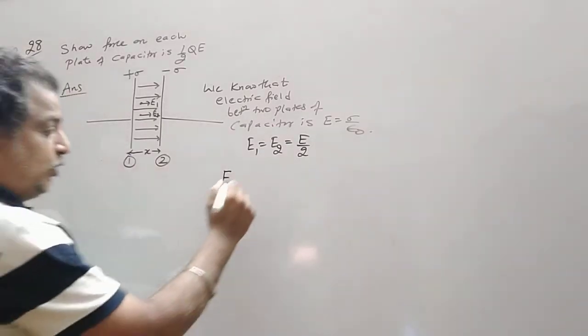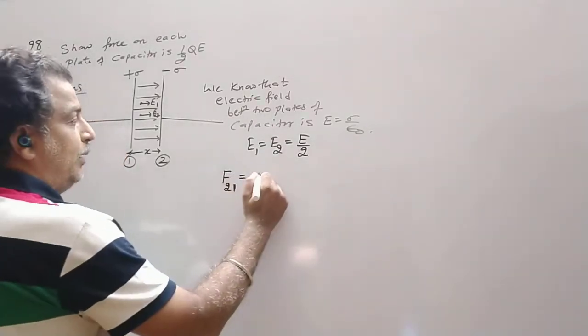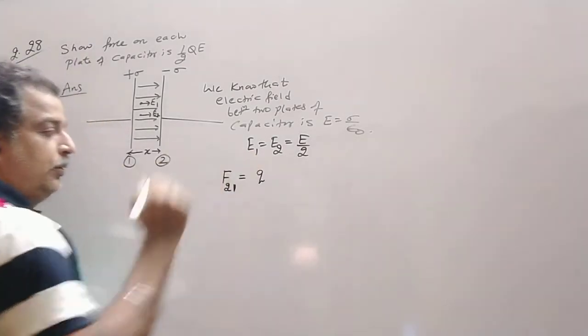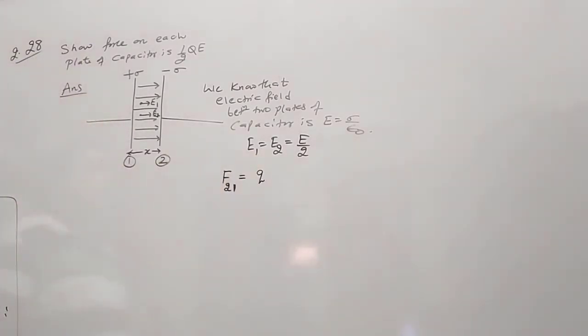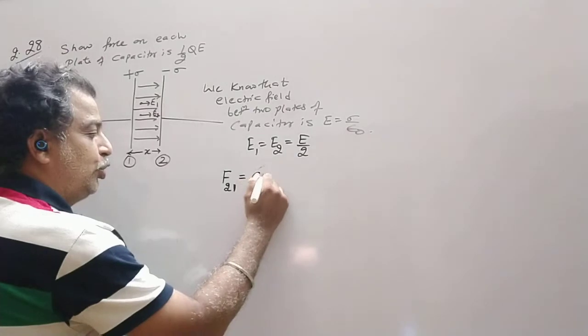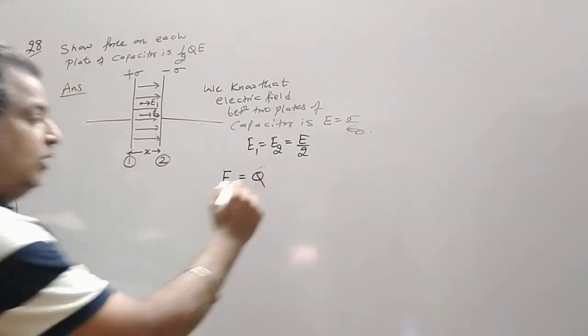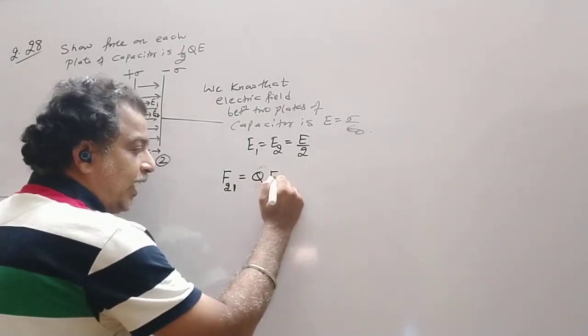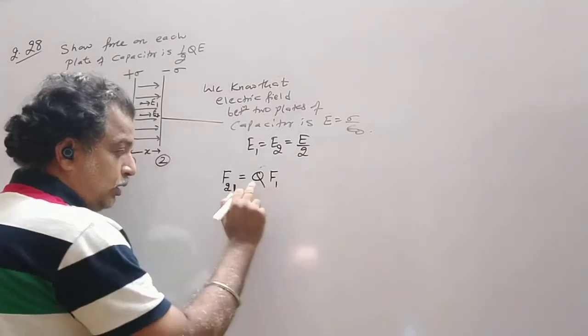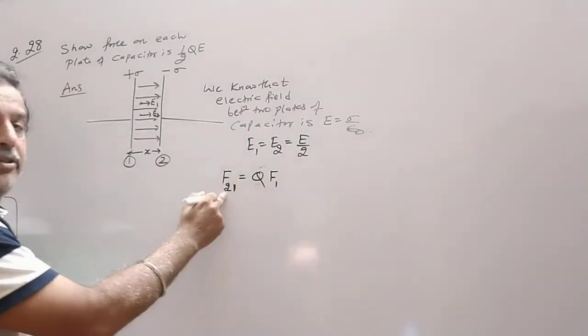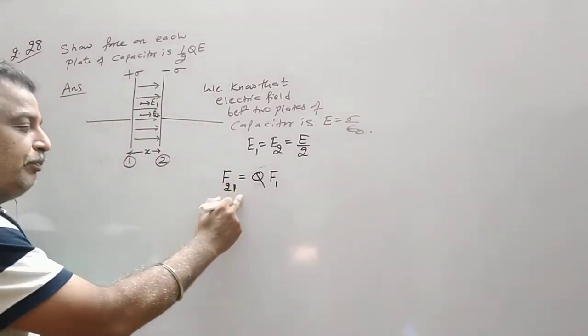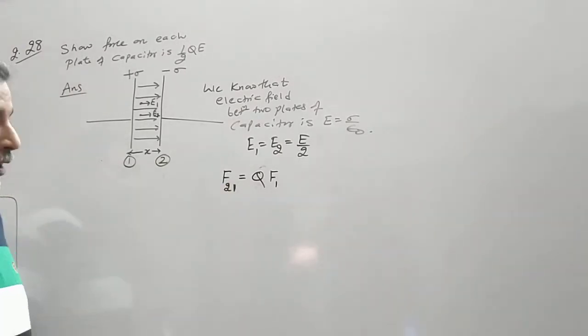That should be equal to the magnitude of the charge on plate 2, let it be capital Q, and the electric field intensity of the source. So plate 2 becomes a test charge and plate 1 becomes a source charge.